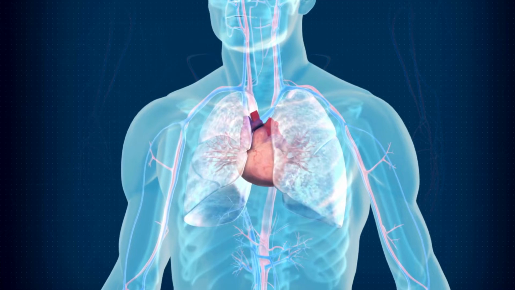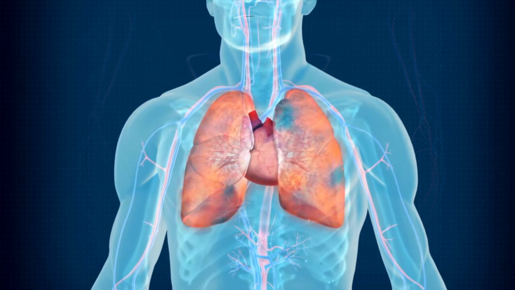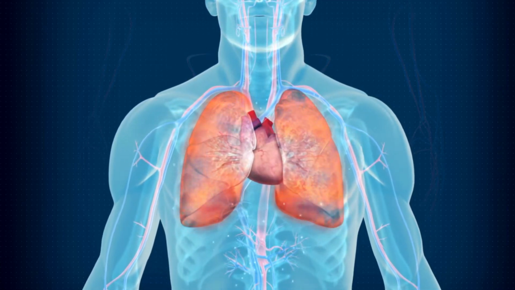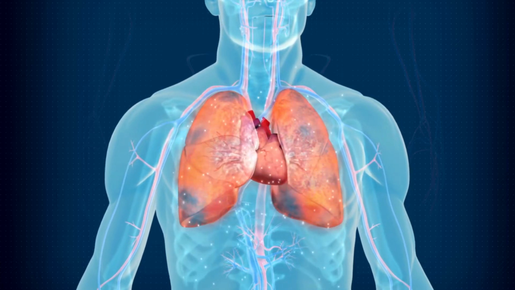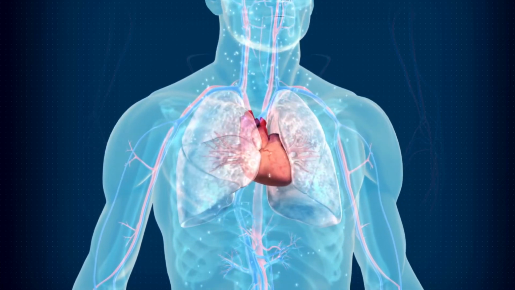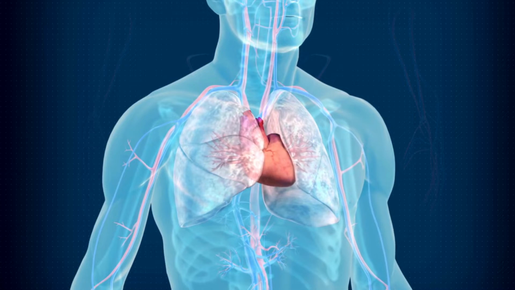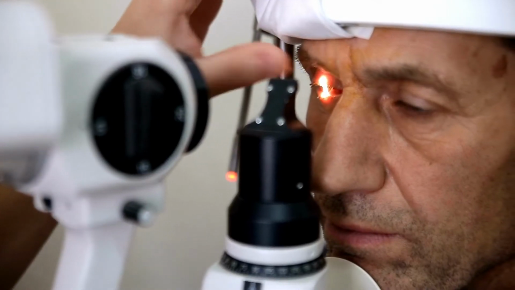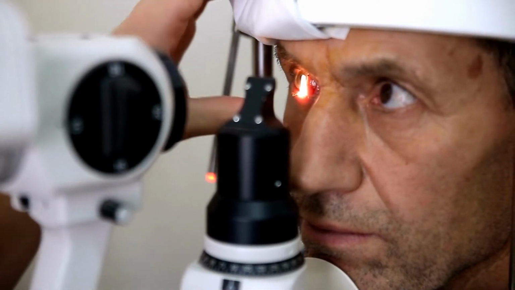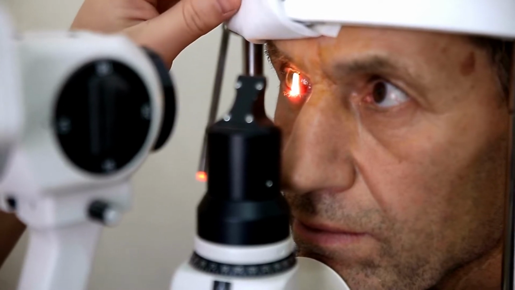4. Neuropathy. Nerve damage caused by diabetes can result in pain, tingling, and even loss of sensation in certain parts of the body. 5. Circulation problems. Diabetes can affect blood circulation, increasing the risk of wounds and infections that can lead to amputation.